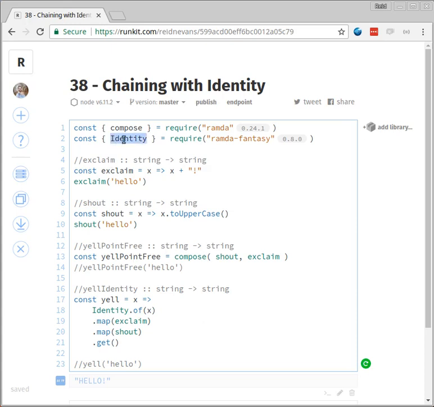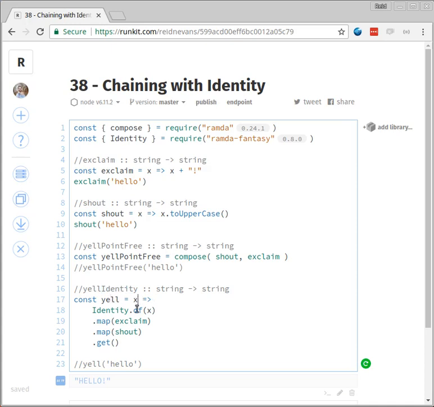You may have noticed we included identity here from Ramda Fantasy, and identity is just another type. We've seen a lot of different types throughout the course of this. Identity is just another one, and basically it's an object wrapper. So we can have this yell function that accepts an X, and with our docs here, we can see that this yell identity is going to take a string and return a string.